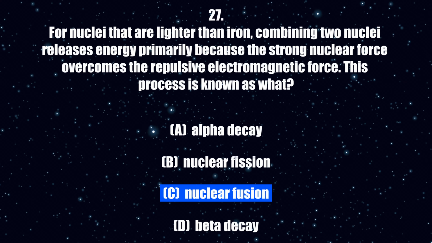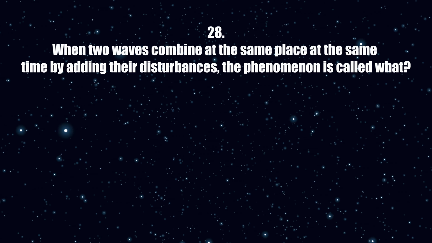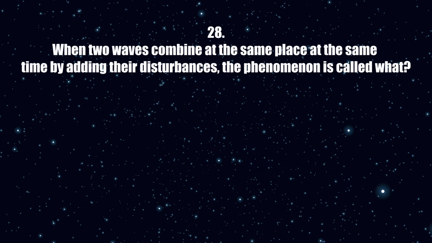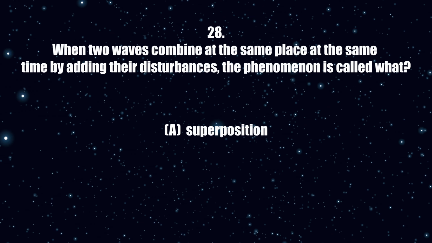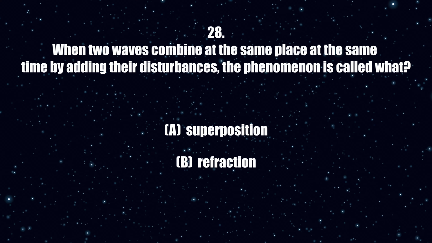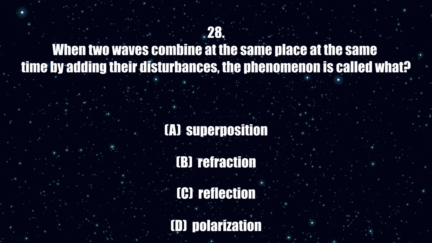The correct answer is C. 28. When two waves combine at the same place at the same time by adding their disturbances, the phenomenon is called what? A. Superposition. B. Refraction. C. Reflection. D. Polarization.